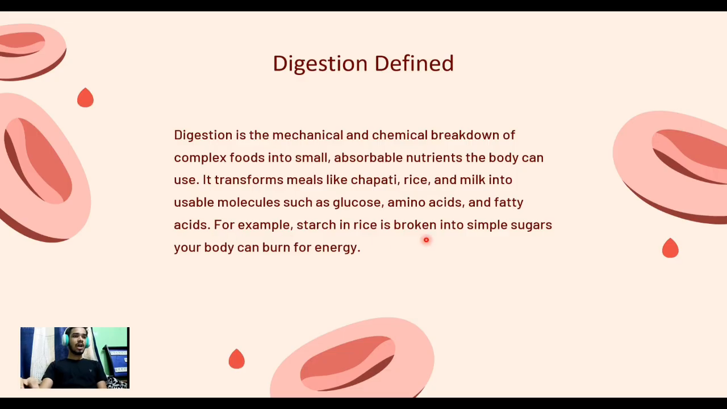For example, starch in rice is broken into simple sugar your body can burn for energy. Doctors always say to diabetic patients that don't eat rice at all. Why? Because rice contains starch, which is converted into simple sugars, and a diabetic patient does not need sugar.